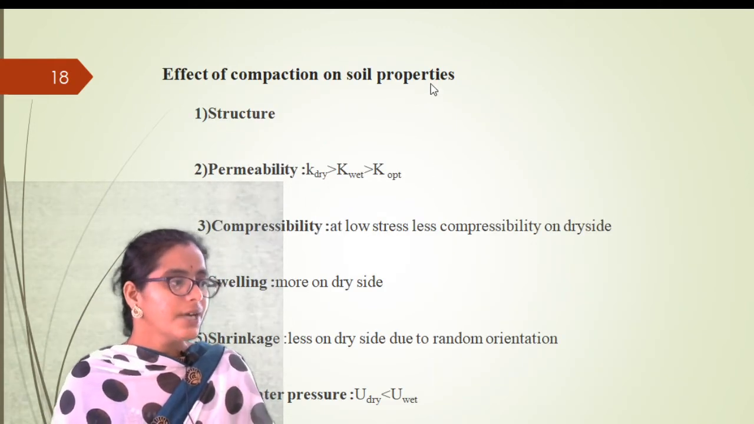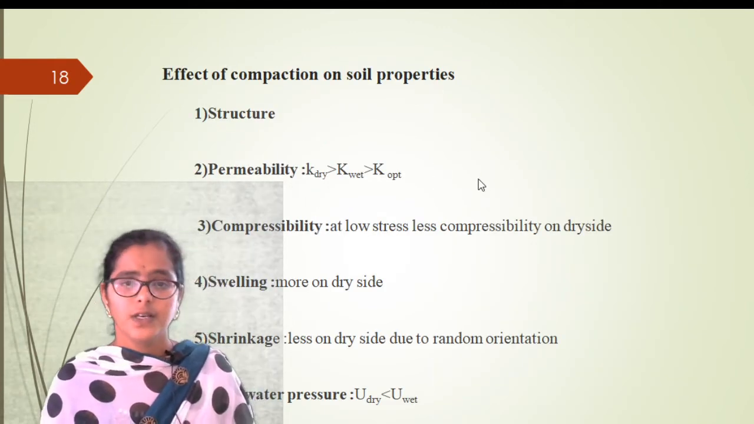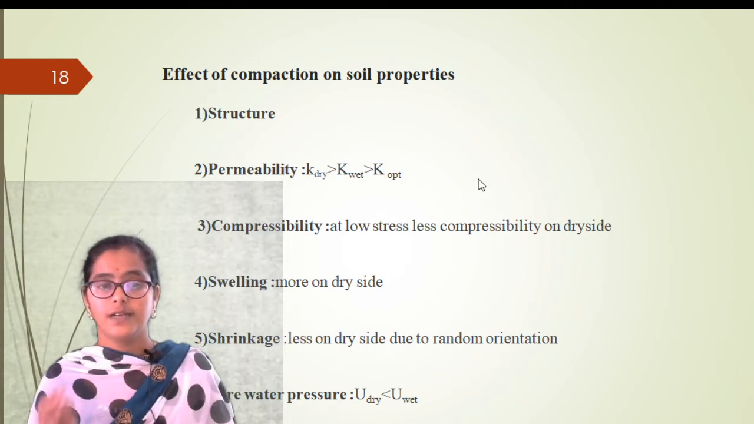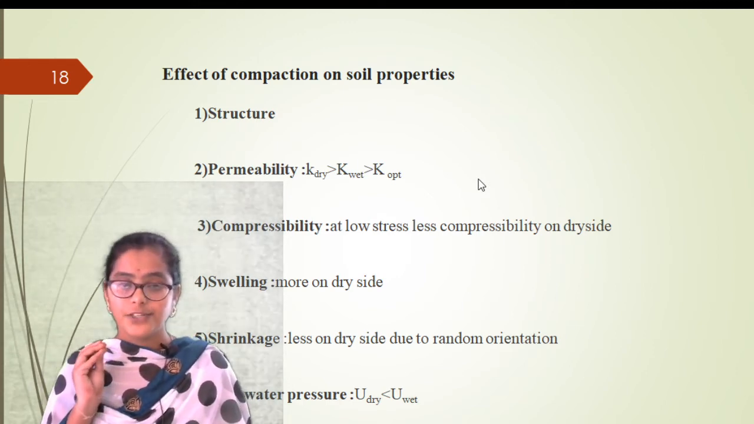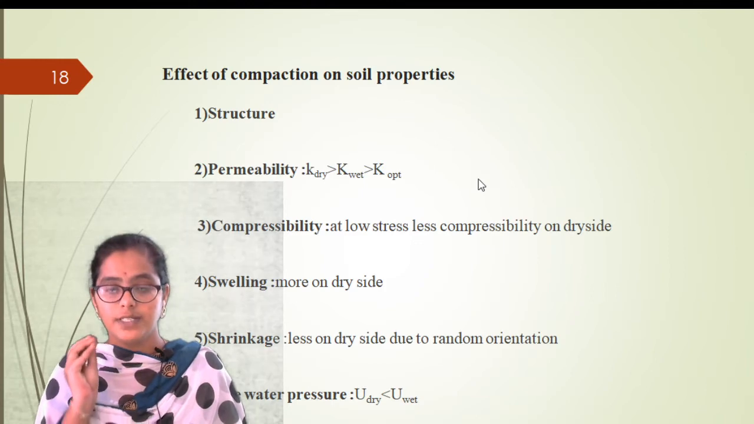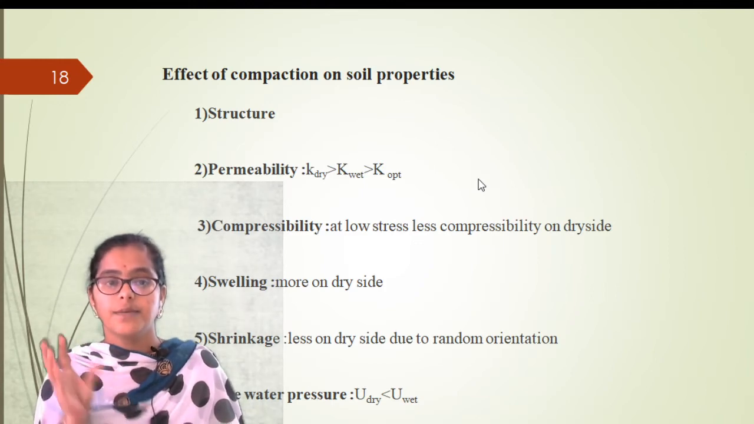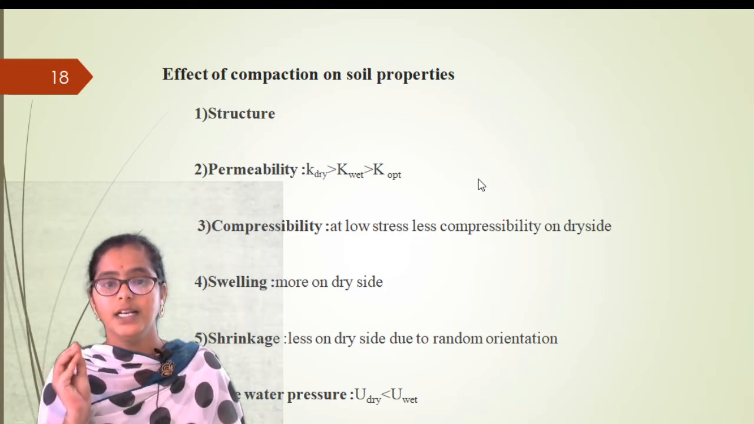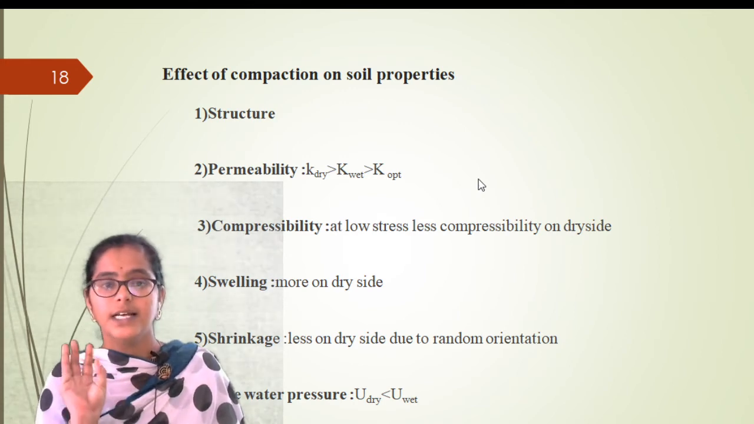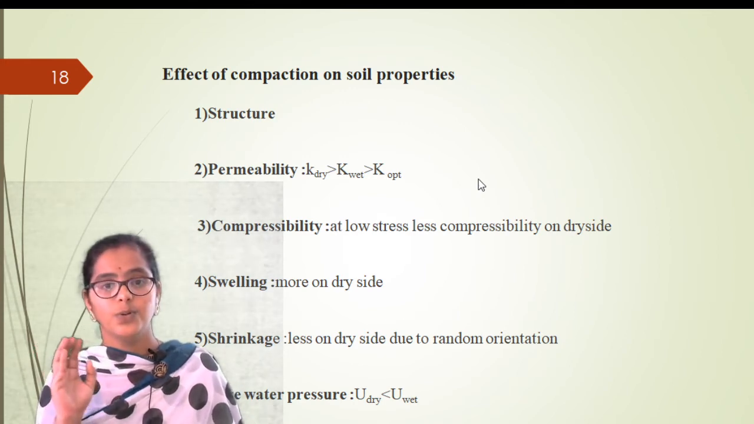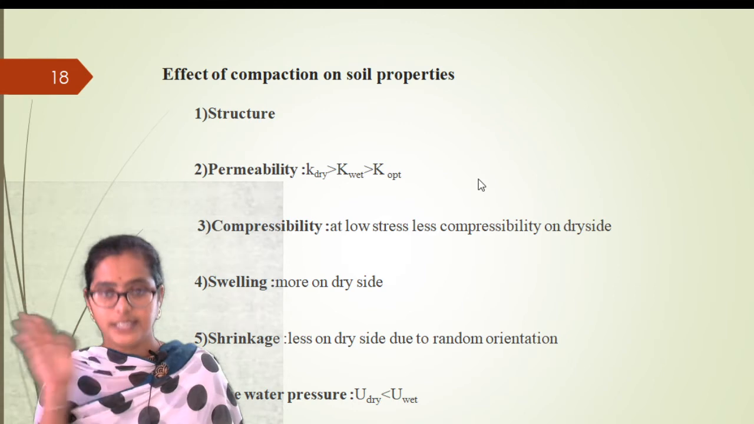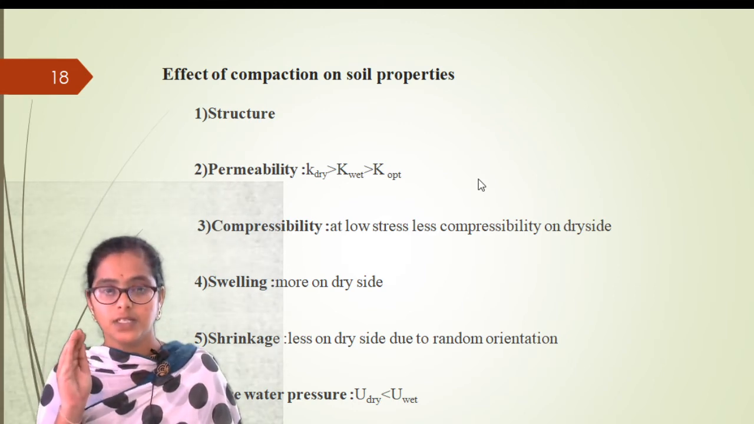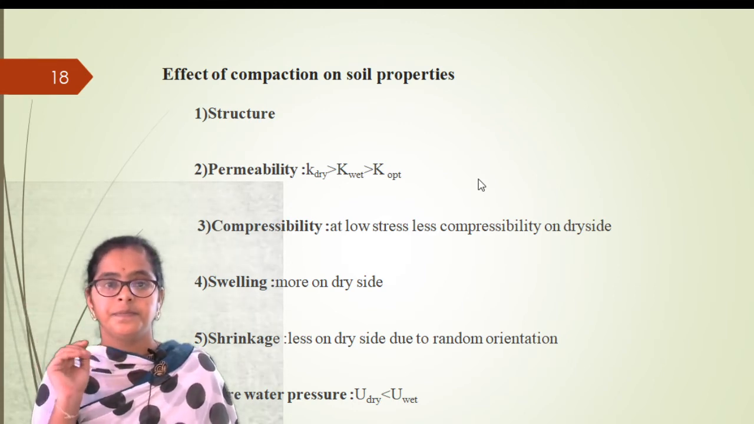Effect of compaction on soil properties. We said in the beginning itself that obviously there will be a change in the soil properties because of the compaction. The first change is a volume change. There will be a change in the density, and the soil becomes more dense.